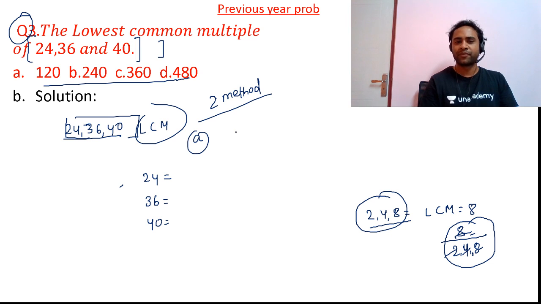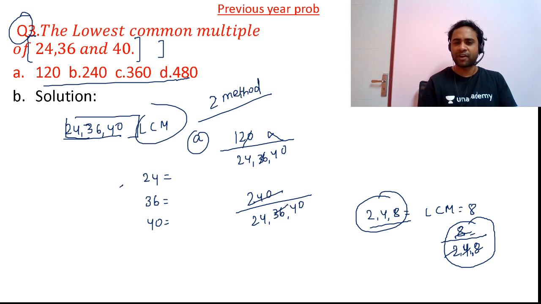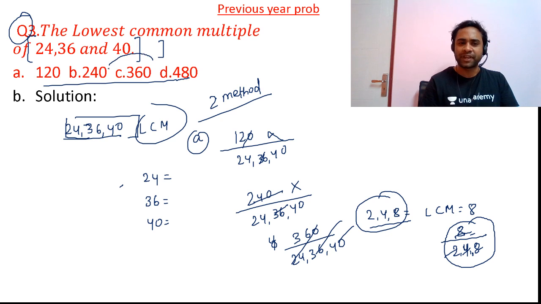So option A, 120 divided by 24, 36 and 40. Friends, you see 120 will not be divisible by 36. So option A gone. 240 divided by 24, 36 and 40. 240 will not be divisible by 36. And then friends, 360. So 360 divided by 24, then 36, and then 40. So 360 will be divisible by all three. So your LCM will become 360.